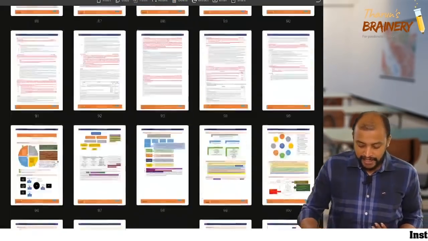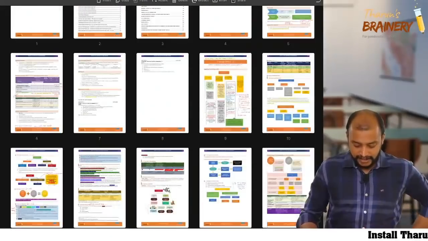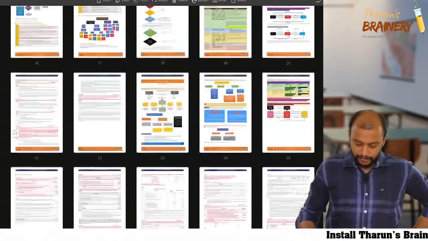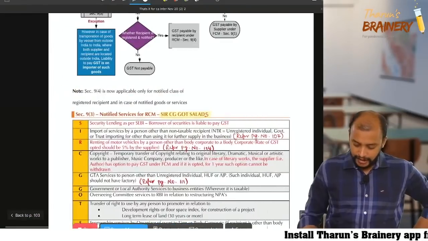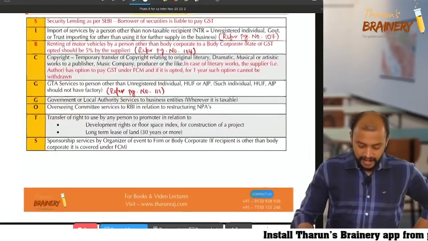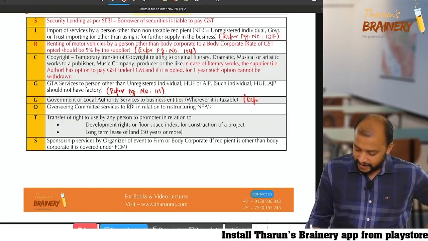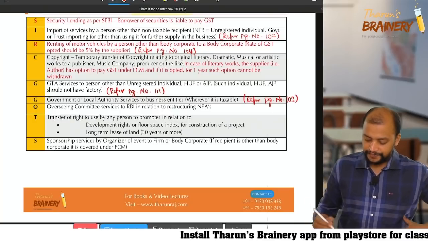So we completed the exemption related to government or local authority services.